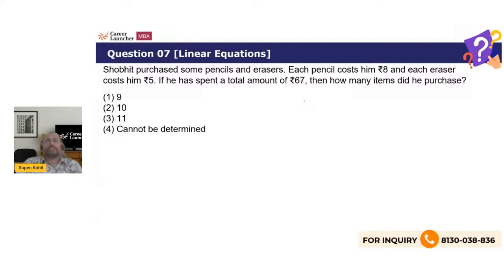Let's check. Basically, let's say he has got x pencils and y erasers. So 8x plus 5y is 67. We have to find the values of x and y which satisfy this equation, right? Or 8x is 67 minus 5y. So 67 minus a multiple of 5 should be a multiple of 8. So start putting values of y as 1, 2, 3 until you hit a multiple of 8.